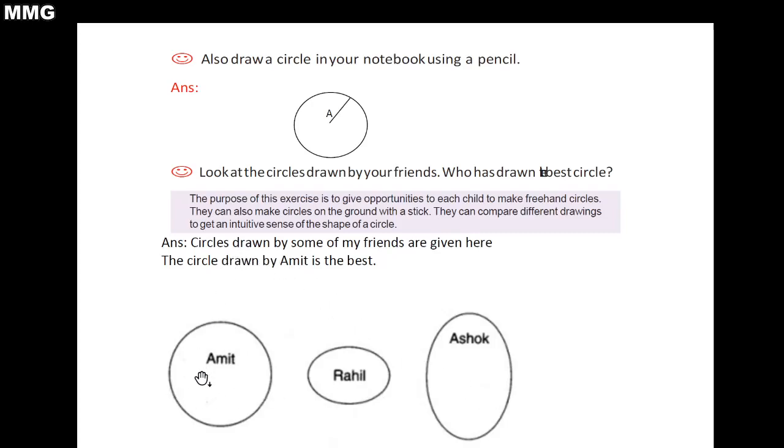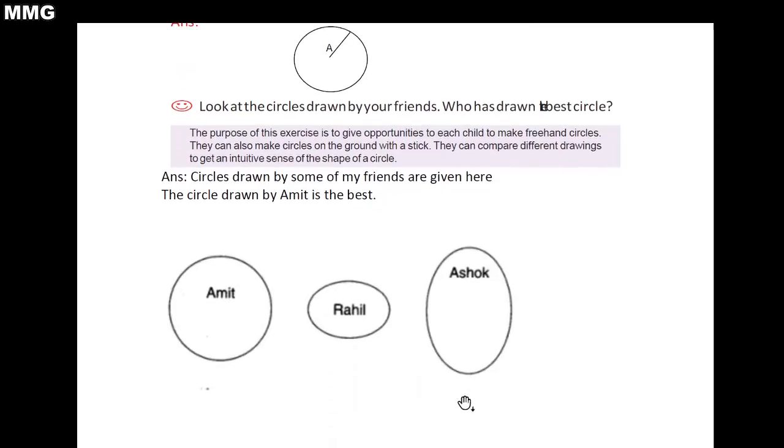Okay, so you can see this one circle drawn by Amit, this one by Rahil and this one by Ashok. So which one is the best circle? You can see here, this one is the best circle. Amit has made the best circle. Why? Because the distance from the center to the boundary of the circle is equal, means radius is equal. Okay, now here you can see radius is not equal, here again radius is not equal. Okay, moving to the next page.